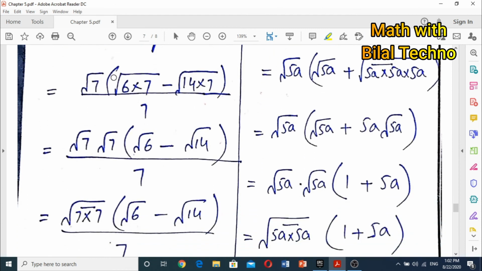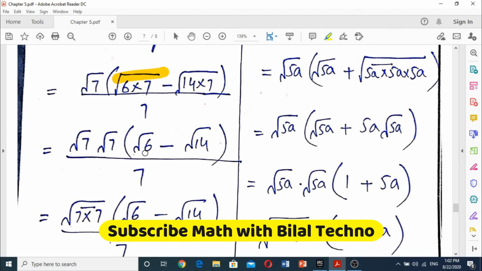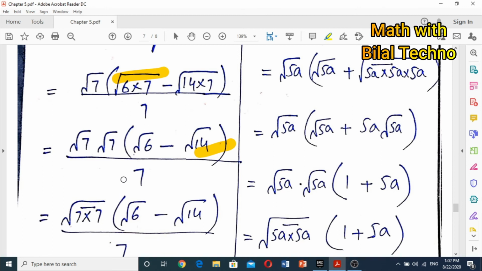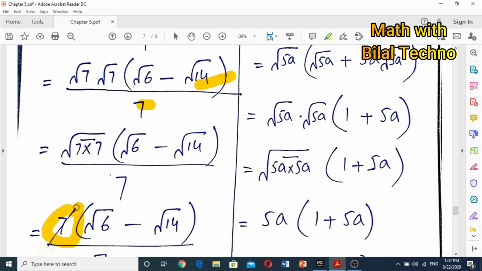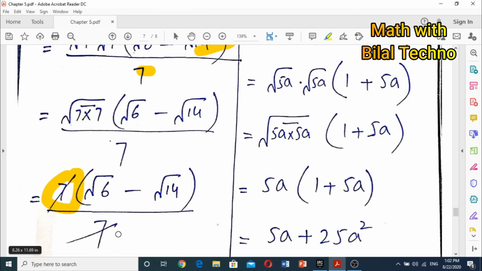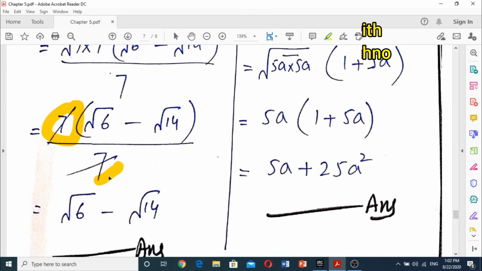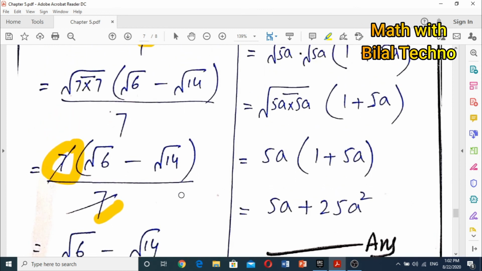Now from here we take common square root of 7, and inside it will become square root of 6 minus square root of 14, divided by 7. Here square root of 7 into 7 becomes 7, and inside square root of 6 minus square root of 14, divided by 7. So this 7 will cancel with this 7, and inside, square root of 6 minus square root of 14 will be the answer.